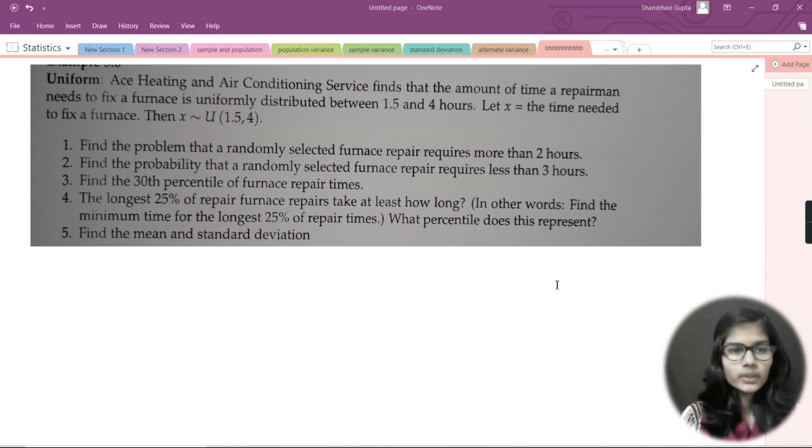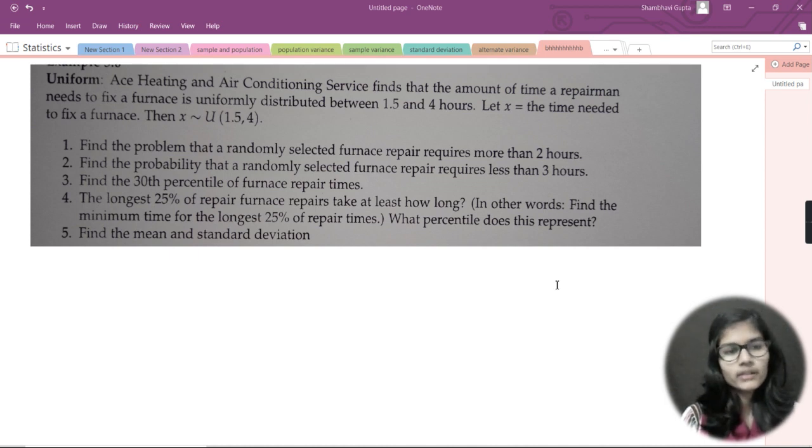Okay, so it is given that AC Heating and Air Conditioning Service finds that the amount of time a repairman needs to fix a furnace is uniformly distributed between 1.5 and 4 hours. Let X equal the time needed to fix a furnace. Thus X approximately U(1.5, 4).